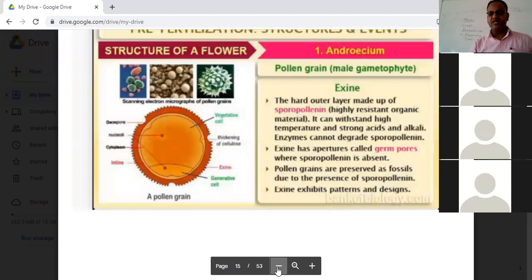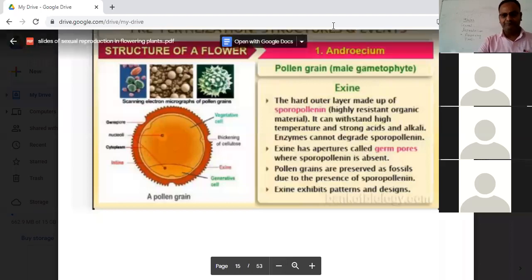Actually, the exine, which is the outer layer of the pollen grain, is made up of sporopollenin. Remember, this is a very, very important substance because it is a highly resistant organic material and it can withstand high temperature and strong acids and alkali.